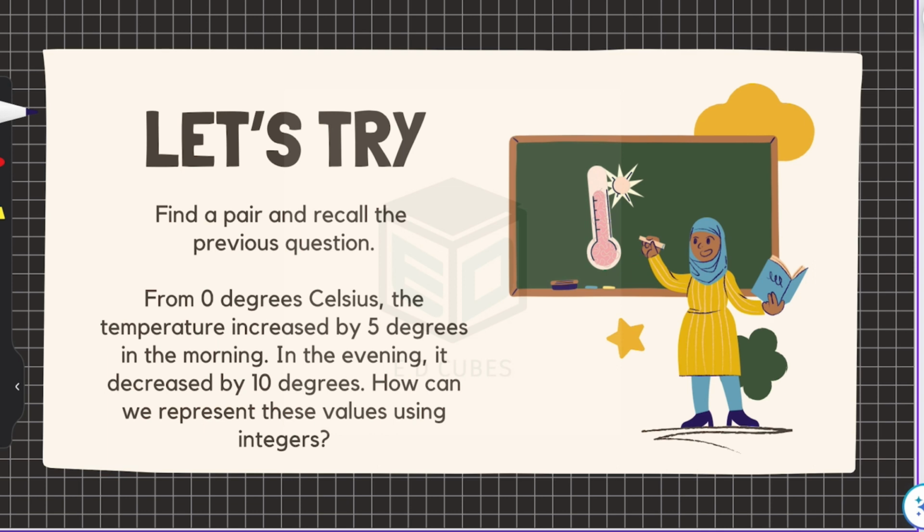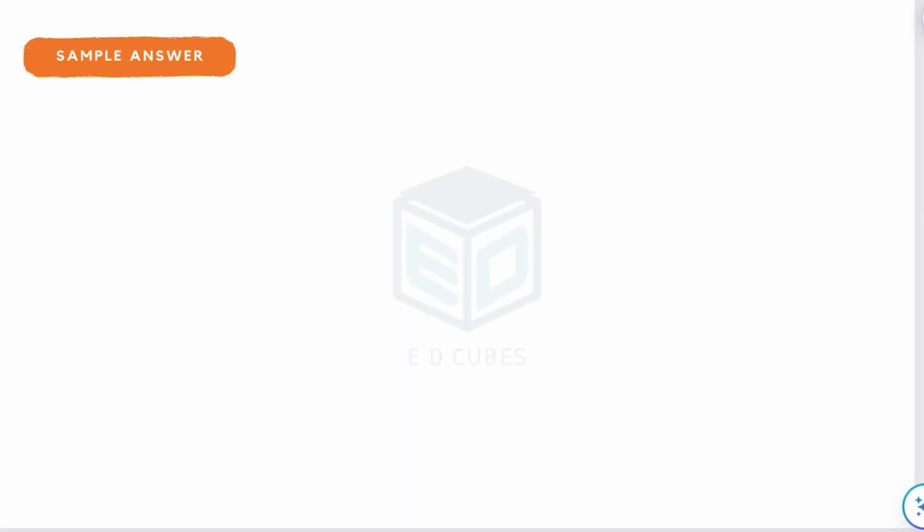The question which we discussed, right? We discussed a situation where we were dealing with a condition where the temperature initially was 0 degrees Celsius and then it was increased by 5 degrees in the morning and then in the evening it was decreased by 10 degrees. How can we represent these values using integers? So with the help of integers, how will we represent this?